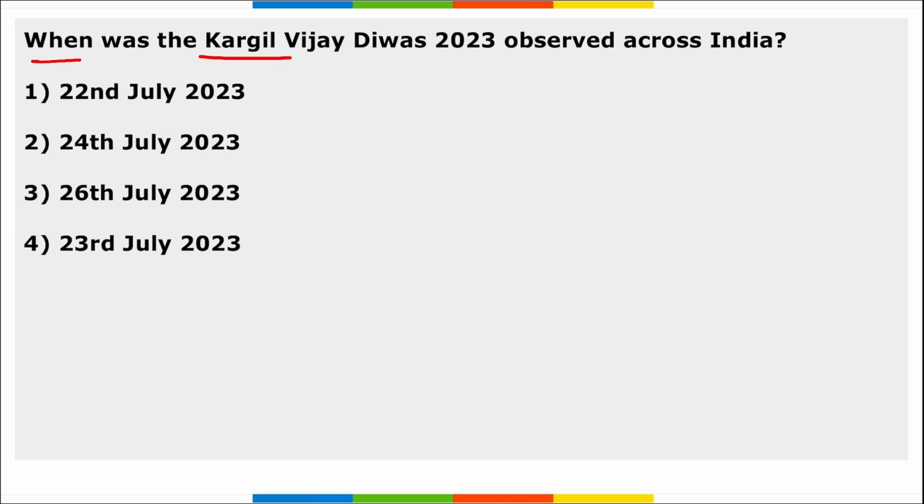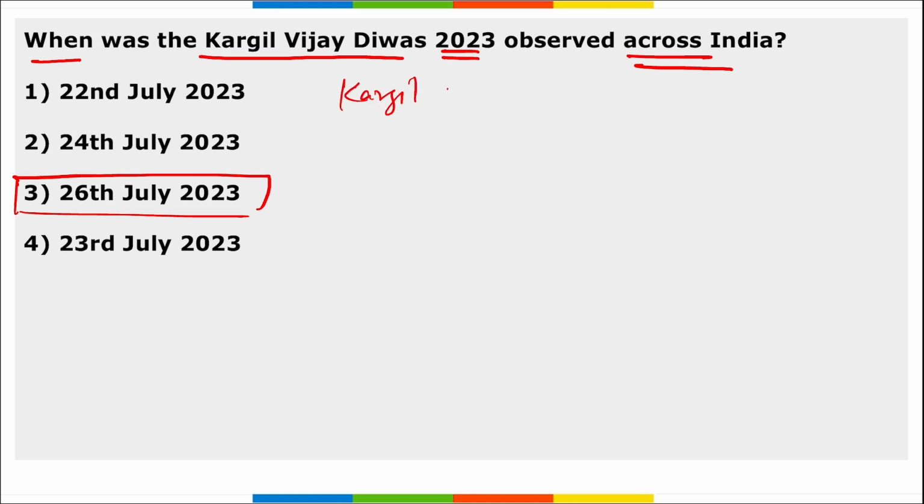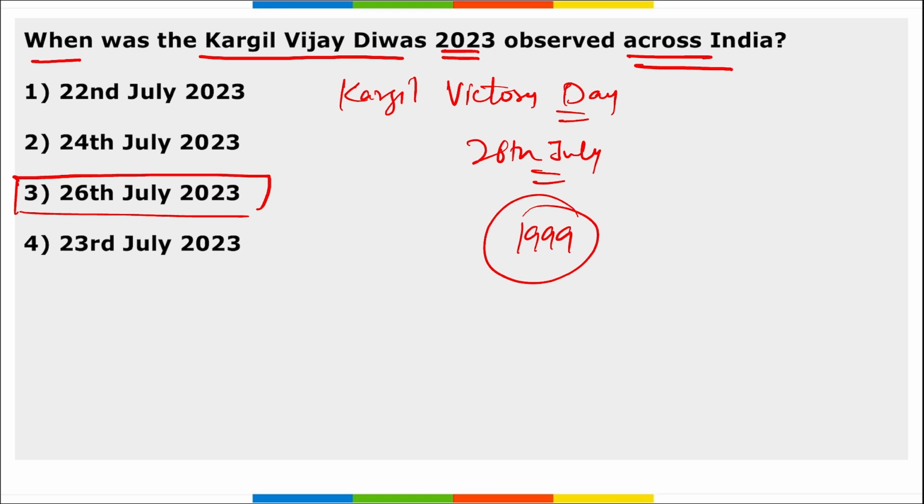Next, when was the Kargil Vijay Divas 2023 observed across India? Kargil Vijay Divas, or Kargil Victory Day, is observed across India annually on 26th of July. It celebrates the victory of India over Pakistan in the Kargil War of 1999, and pays tribute to all the brave soldiers and the sacrifice they made for the Kargil War and for India.